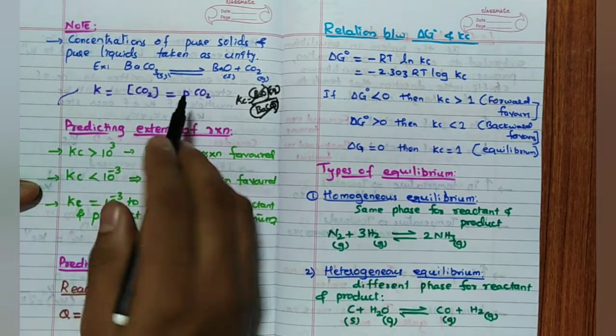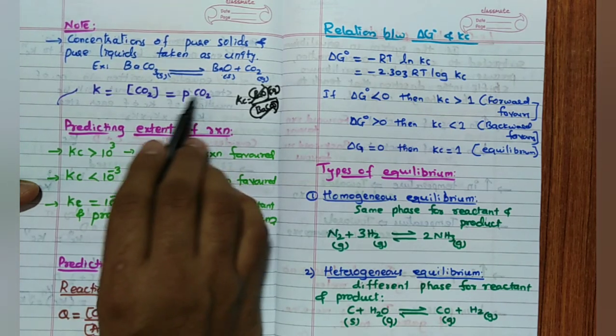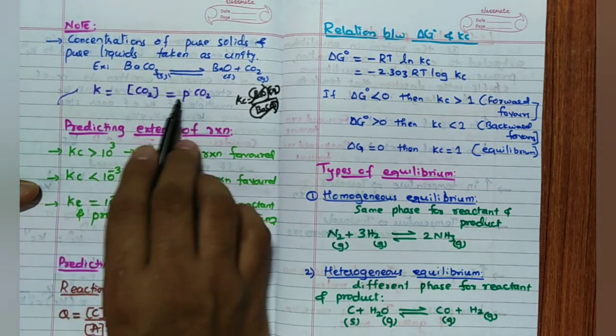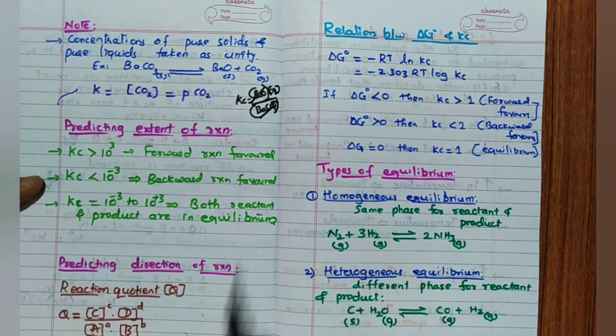So if it is partial pressure, PCO2, Kp. Kc is CO2, Kp is PCO2. See here. Very important point, this one also.